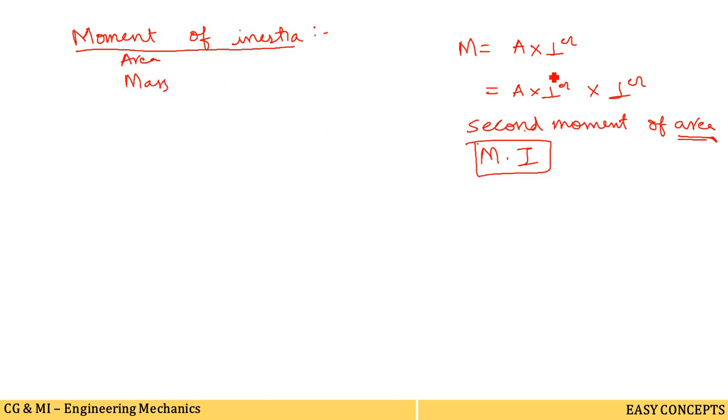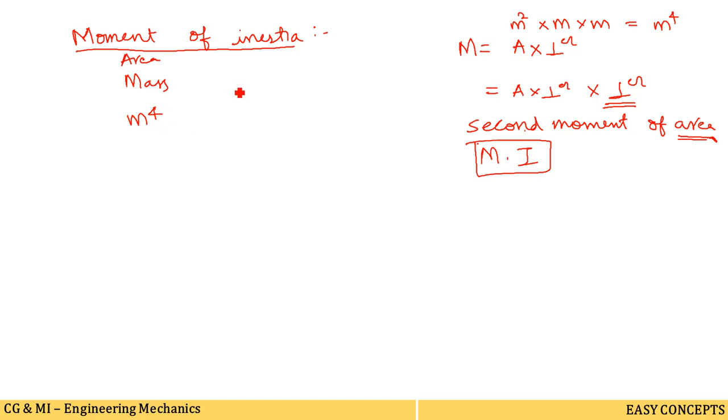Actually, as I have said here, it is area into perpendicular distance. The unit of area is square meter, and the unit for distance is meter. We are again multiplying it with the perpendicular distance, which is again meter. So meter square into meter is meter raised to 4. So the unit of moment of inertia is meter raised to 4.